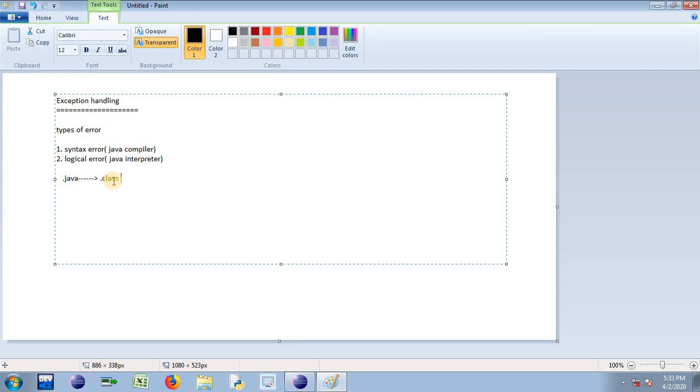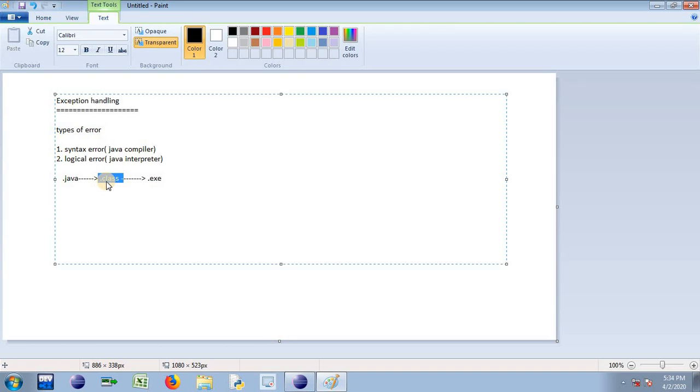Now next, the .class file we can't run on machine because it is having byte format. Machine will support binary format. So we need one more module, and that is nothing but the interpreter, which will convert this .class to .exe file. This is the file that we require in order to execute the application. If you don't have any syntactical error in your program, you can create the .class file, no doubt. But any logical error if you have in your program, the compiler is not going to figure out those logical errors. Hence your .class file may or may not have logical errors.